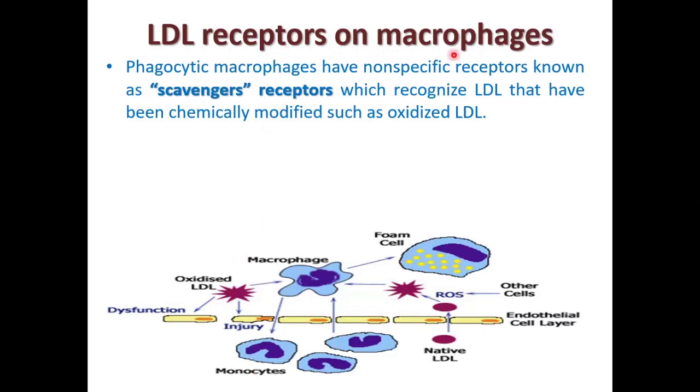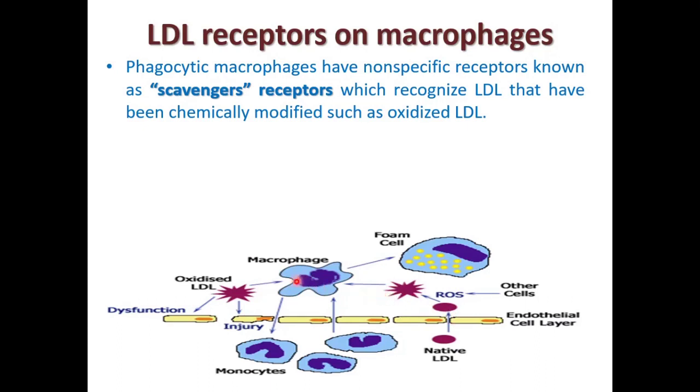LDL receptors on macrophages. Phagocytic macrophages have non-specific receptors known as scavenger receptors, which recognize LDL that has been chemically modified, such as oxidized LDL. If you see here in this picture, this is the macrophage. They have non-specific receptors as scavenger receptors. They can recognize the oxidized LDL. If you see here, the native LDL in the presence of reactive oxygen species forms the oxidized LDL.